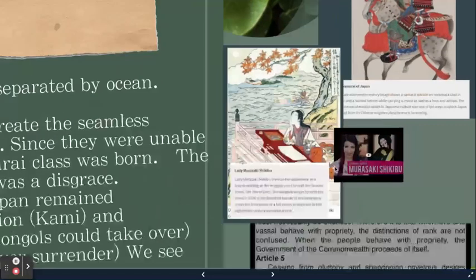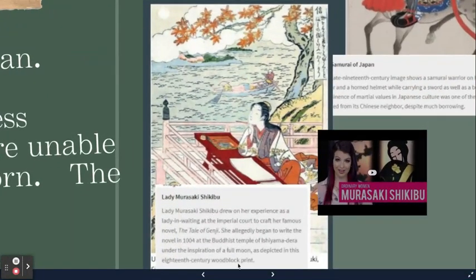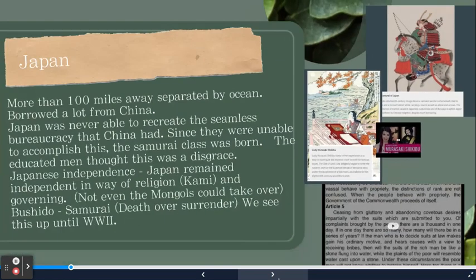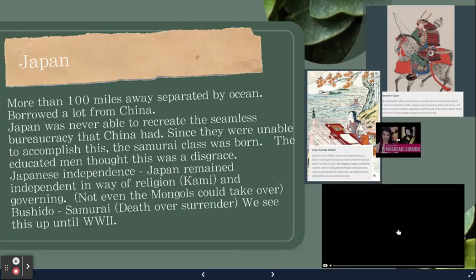So, The Tale of Genji is actually the very first true novel. You'll also notice that the very first books that were printed in mass were also printed from woodblock printing that you saw in China.